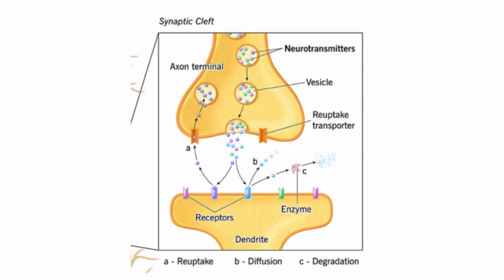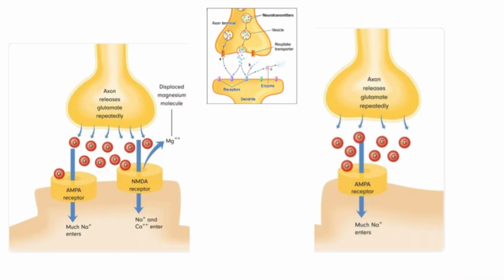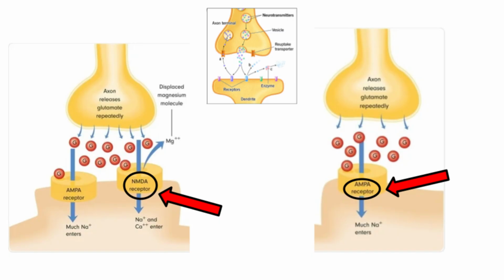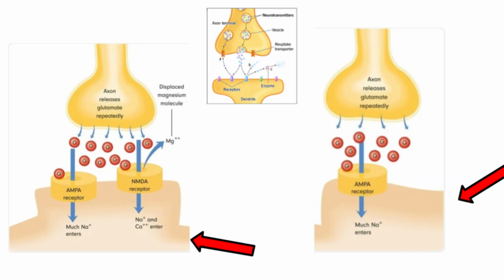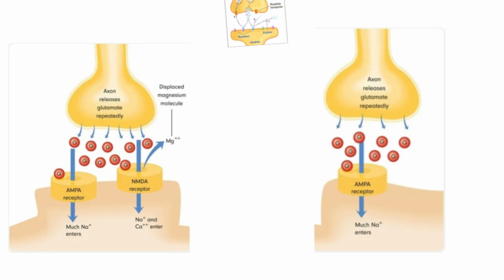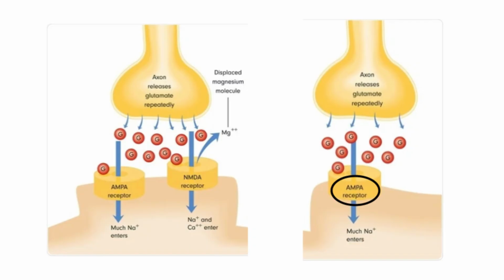On the receiving cell, whether another neuron or muscle, there are receptors, which are proteins that detect and respond to glutamate. The two main receptors involved here are called AMPA receptors and NMDA receptors. These receptors act like doors that open when glutamate binds to them. When they open, they allow tiny charged particles called ions to flow into the cell.